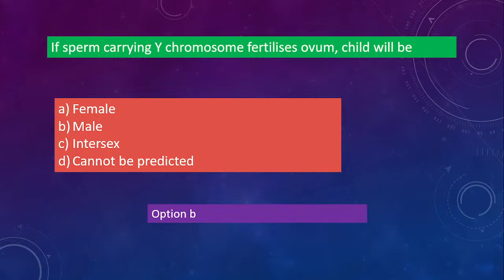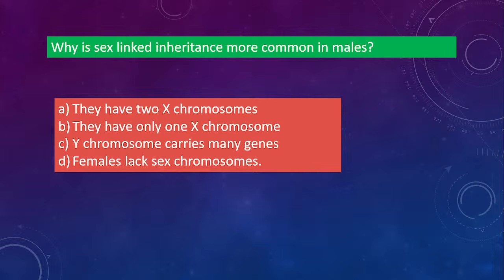Female ovum means X chromosome. Sperm is donating the Y chromosome, so XY means it will be a male. So option B, not A. The Y comes from the sperm, the X comes from the egg. So XY is male, not a female.